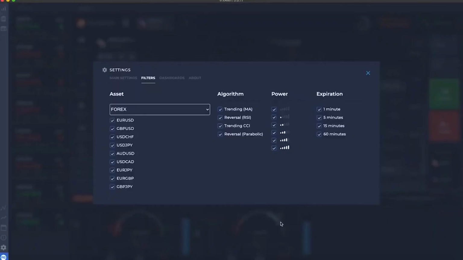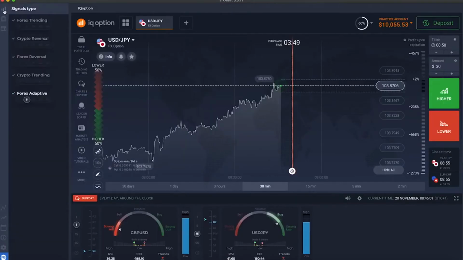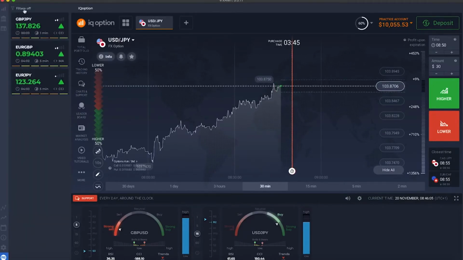If you are used to trading all assets and algorithms, but you want to quickly remove the signals you aren't interested in currently, you can filter in the upper menu. In the upper menu, you can set the quick filtration by the type of asset, Forex pairs or crypto pairs, algorithm, and expiration time. Select the necessary settings and click filters on. Now you see only the signals you need.